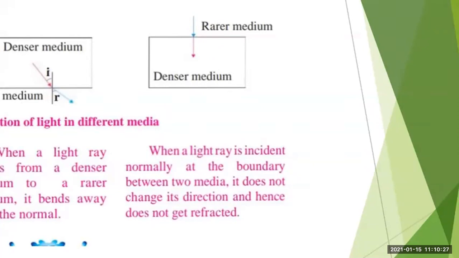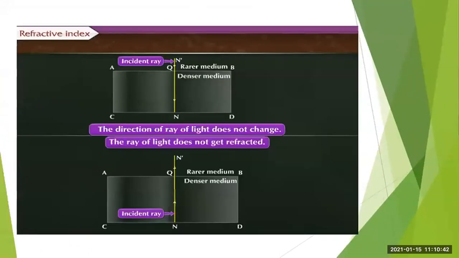It is just the same example we have seen here. Here also the same thing is shown when the light ray falls normally.